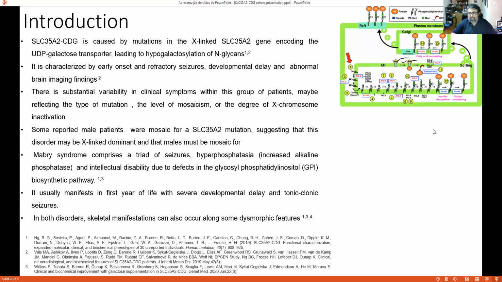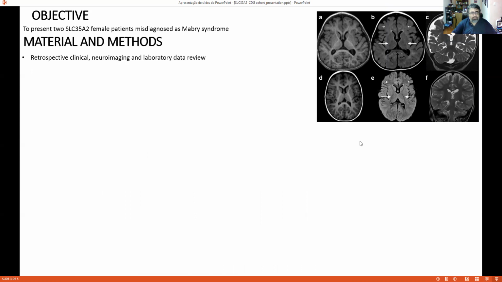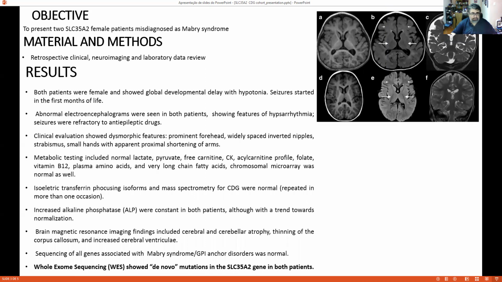As we can see here in the GPI anchor defects, most of those defects involve the ER, and they are not detected by isoelectric focusing. In our cohort of patients, we decided to present 2 cases that were misdiagnosed as Mabry syndrome but in fact have SLC35A2 mutations. We present 2 female patients in a retrospective review of clinical, neuroimaging, and laboratory data.